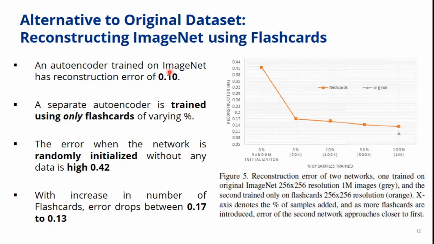First, we are going to see how flashcards can be used as an alternative to the original dataset, taking ImageNet reconstruction as an example. When we train an autoencoder on ImageNet original data, the reconstruction error is around 0.10. Now, considering we replace this with flashcard construction, we can see that the performance steadily improves from 0.17 up to 0.13 when we go for 1 million flashcards.